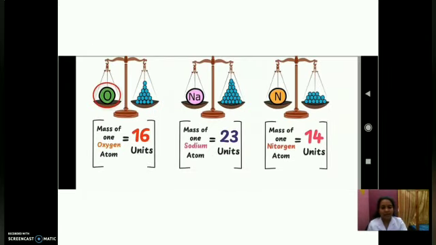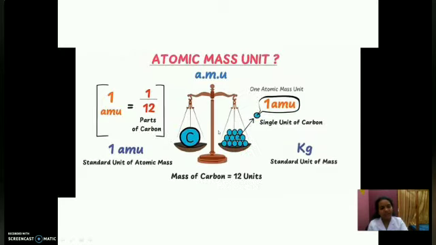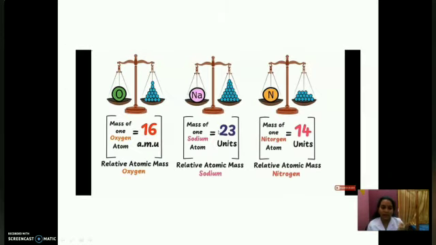So here we wrote 16 units of carbon-12 and 23 units of carbon-12. We can change it so that 1 unit is AMU. So we can say the mass of 1 oxygen atom is 16 AMU. Like if your weight is 50 kg, we say it is 50 kg. Similarly, we can write 16 AMU, 23 AMU, 14 AMU. So the relative atomic mass of oxygen is 16 AMU. What will be the relative atomic mass of nitrogen? It is 14 AMU.